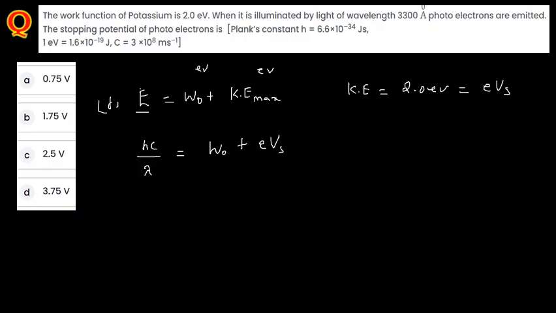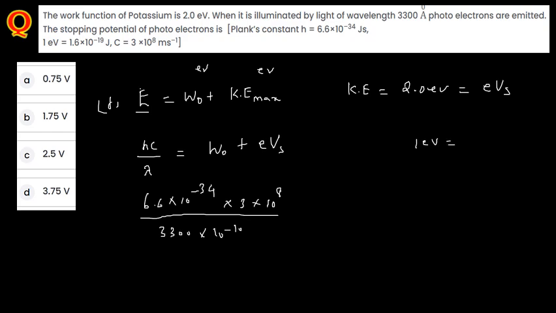Now the h value here is 6.6 into 10 power minus 34, and the c value is 3 into 10 to the power 8, whole divided by lambda, which is 3300 angstrom, that is 10 to the power minus 10. See here, 1 electron volt is equal to 1.6 into 10 to the power minus 19 joule. So 1 joule is equal to 1 divided by 1.6 into 10 to the power minus 19.